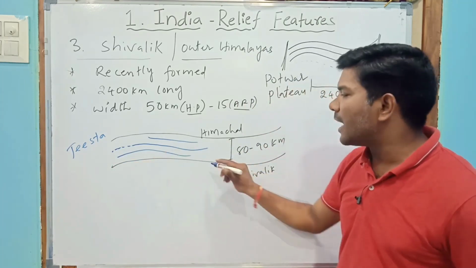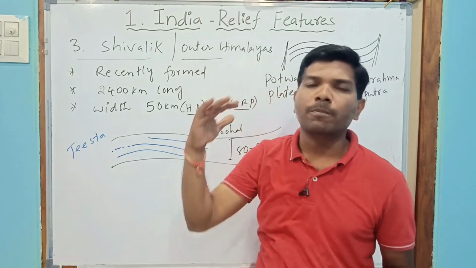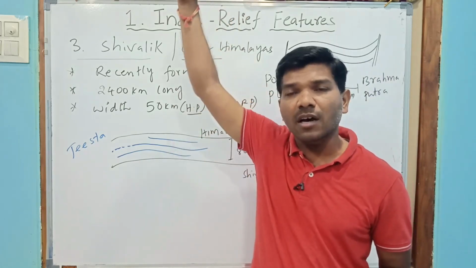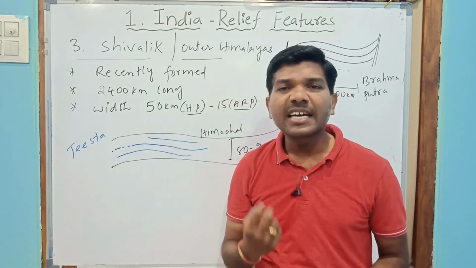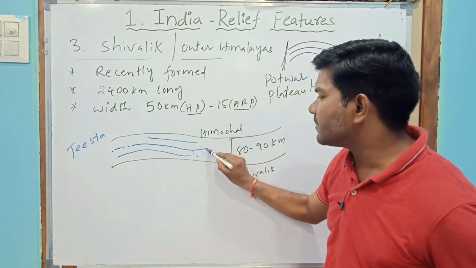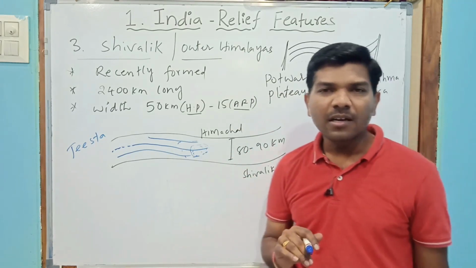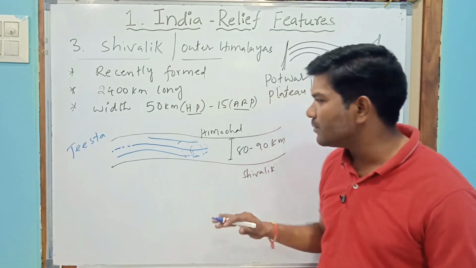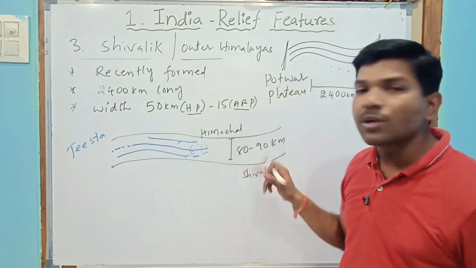So due to this gap, whenever Himalayan rivers are flowing from the top, they bring silt, clay, and sediment, and these are deposited in the gap. I hope you understand what I am saying. How much gap? 80 to 90 kilometers.